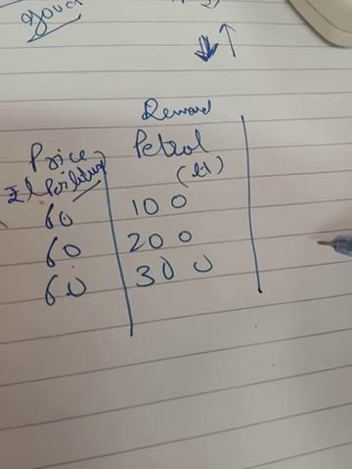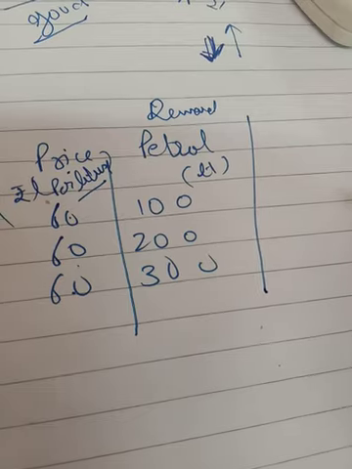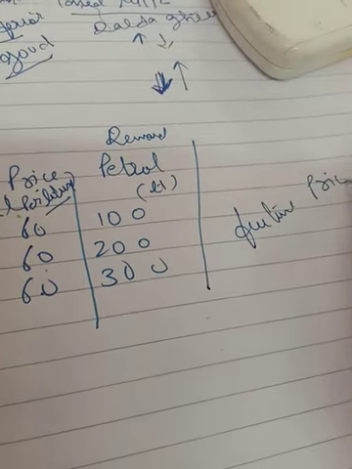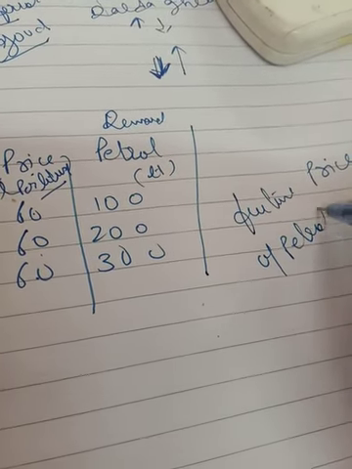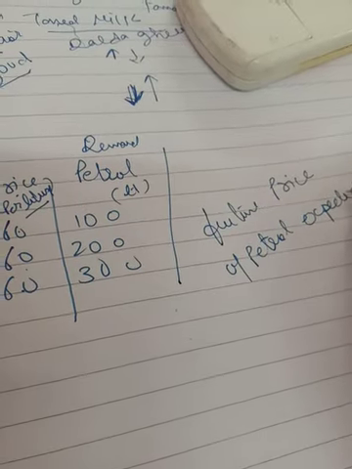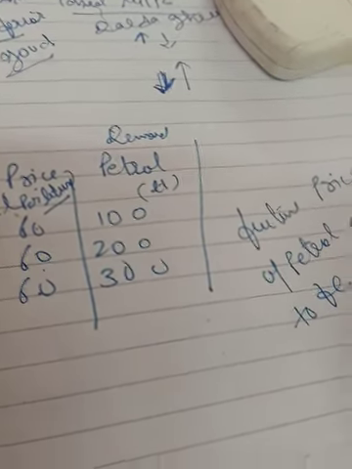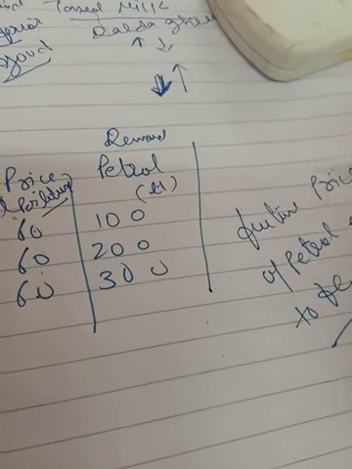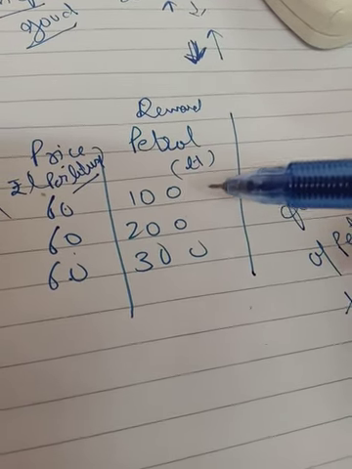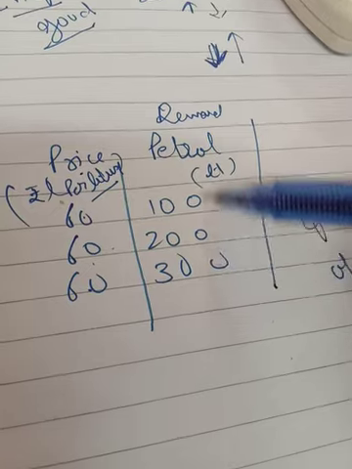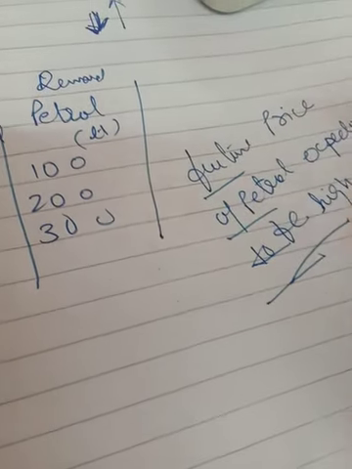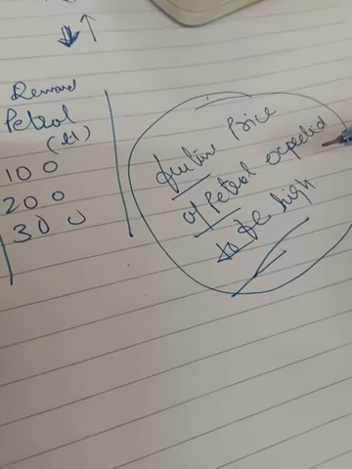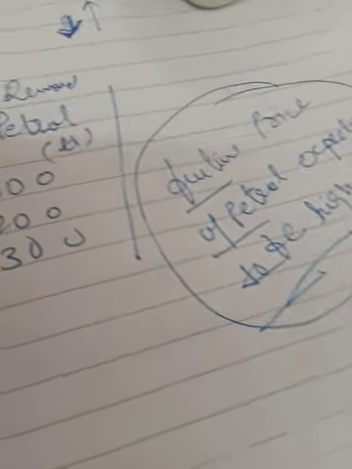That means what are we expecting regarding the price of petrol in future? So that means the future price of petrol is expected to be definitely high. As the future price of petrol is increasing, that means you have to purchase the petrol at this price. The demand of petrol has been increasing due to this factor. So this is the factor in the mind of the consumer. That is why they are purchasing more petrol at the same price. They are expecting that in future the price of petrol is expected to be high.